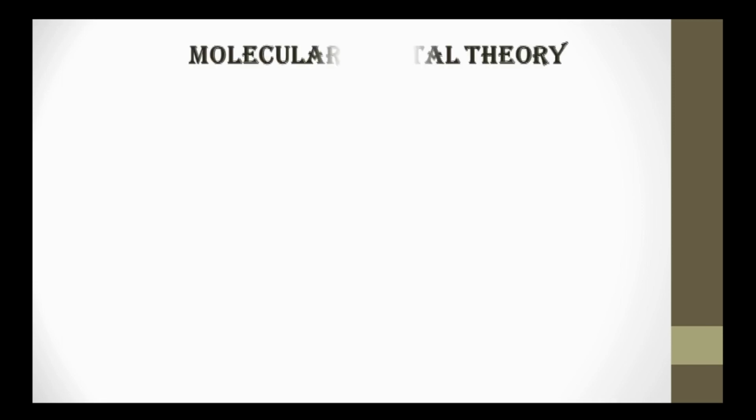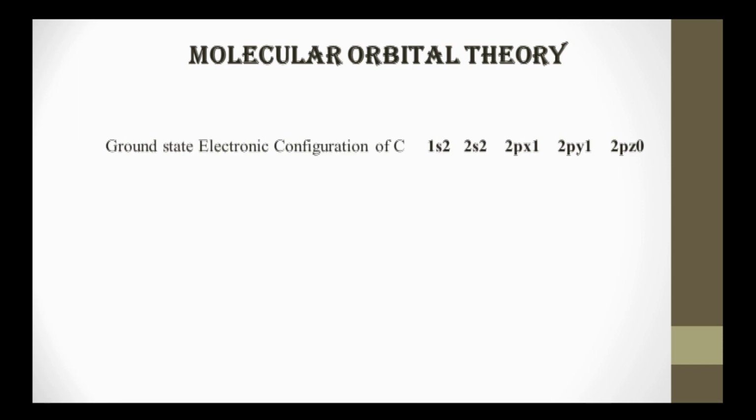Now, to support this, there is one more theory, that is molecular orbital theory. This molecular orbital theory provides the fullest description of the benzene ring, and this entire description is based on spectroscopic and X-ray analysis, according to which the bond angle between carbon-carbon-hydrogen in benzene is 120 degrees. That means every carbon atom in benzene undergoes sp2 hybridization.